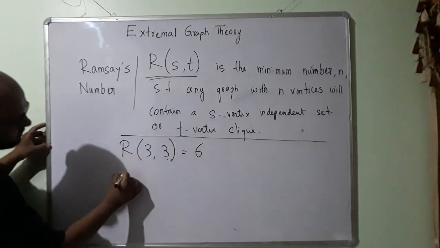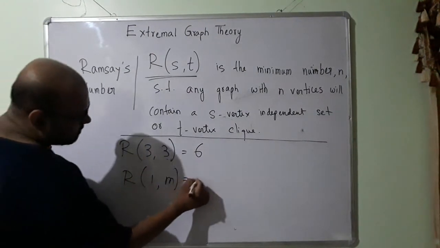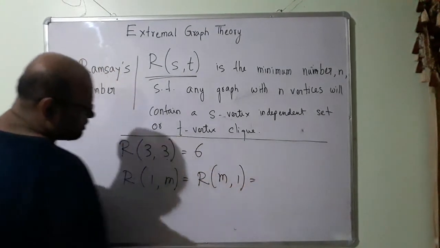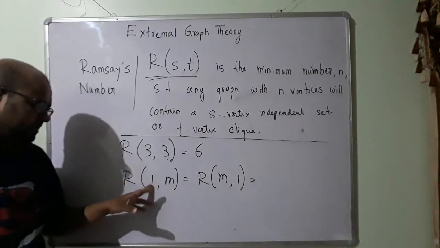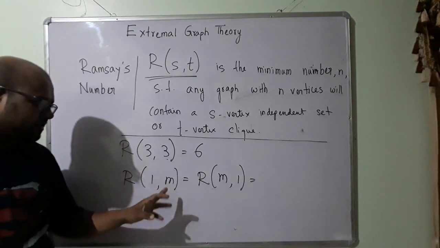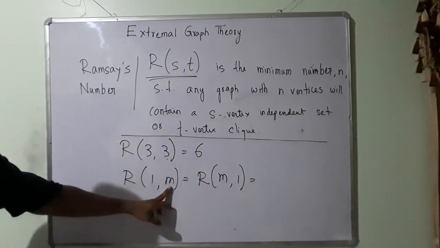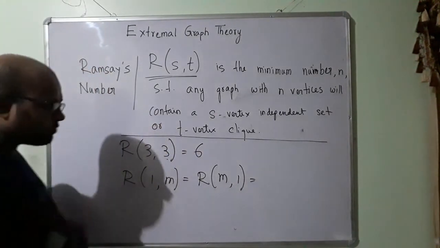Now Ramsey number with 1 and m, or Ramsey number of m and 1. So Ramsey's number with a one-vertex independent set and an m clique, or an m independent set and a 1 clique, is going to be 1.